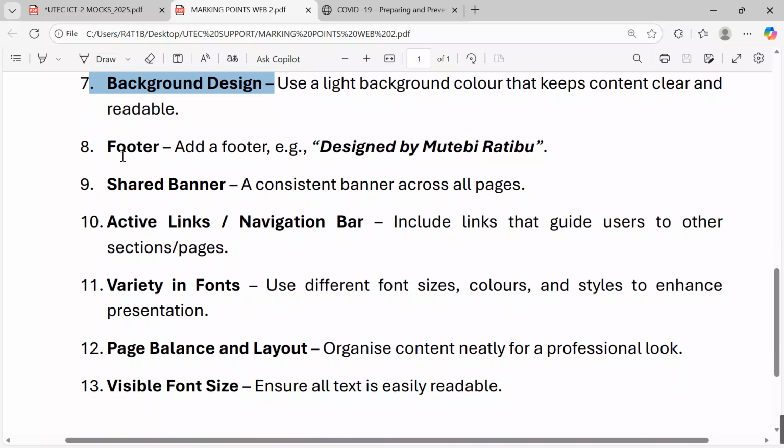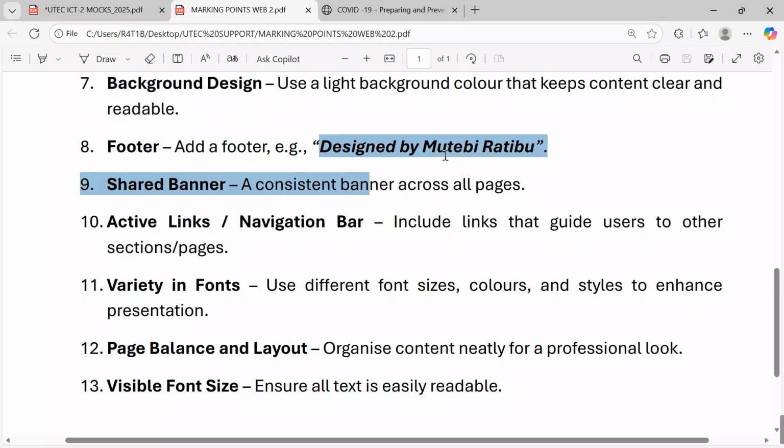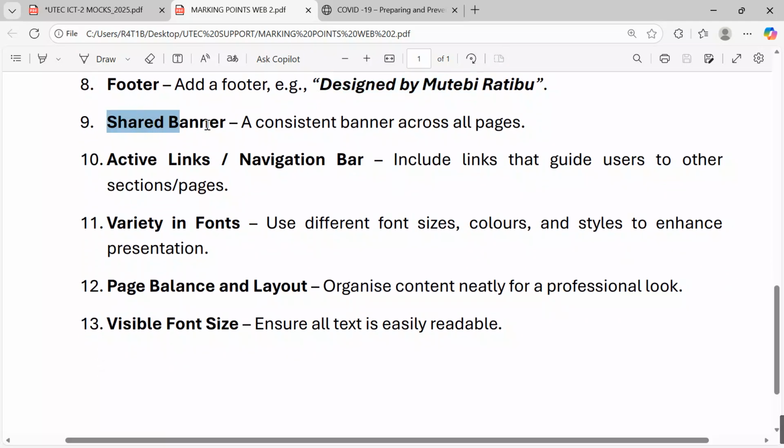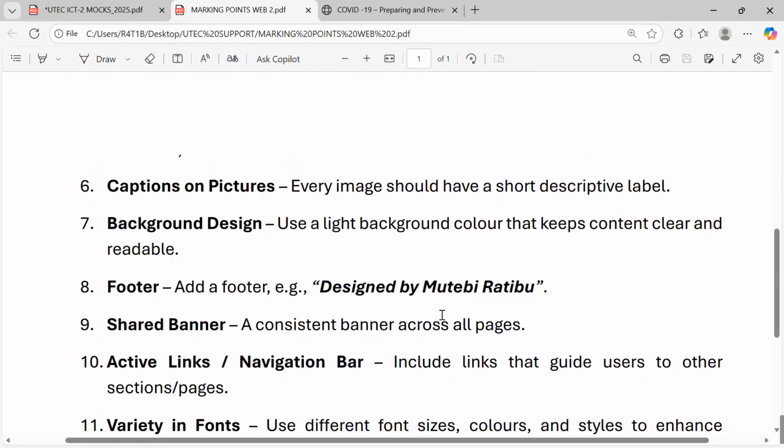Bullet 8, a footer is mandatory. It can be as simple as designed by Mutebi. This can be your footer. Bullet 9, shared banner. Bullet 10, active links or navigation bar. Bullet 11, variety in fonts. We want to see page balance and layout. Then the visible font size is also mandatory.